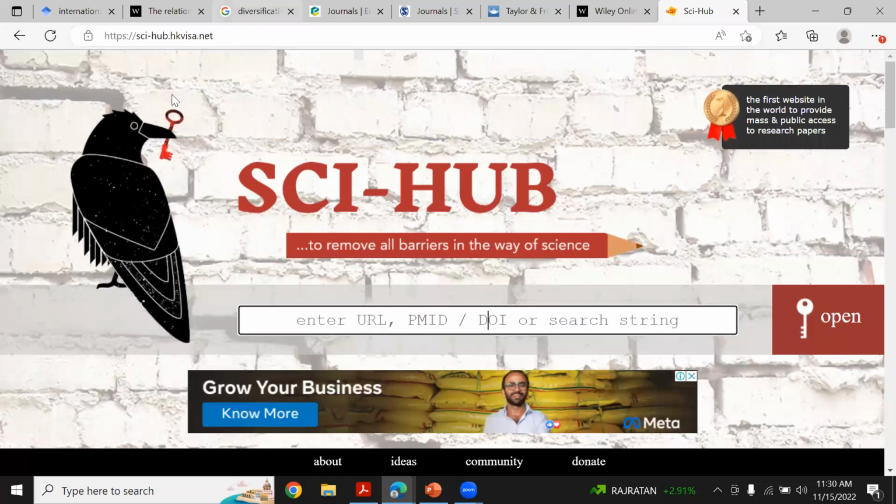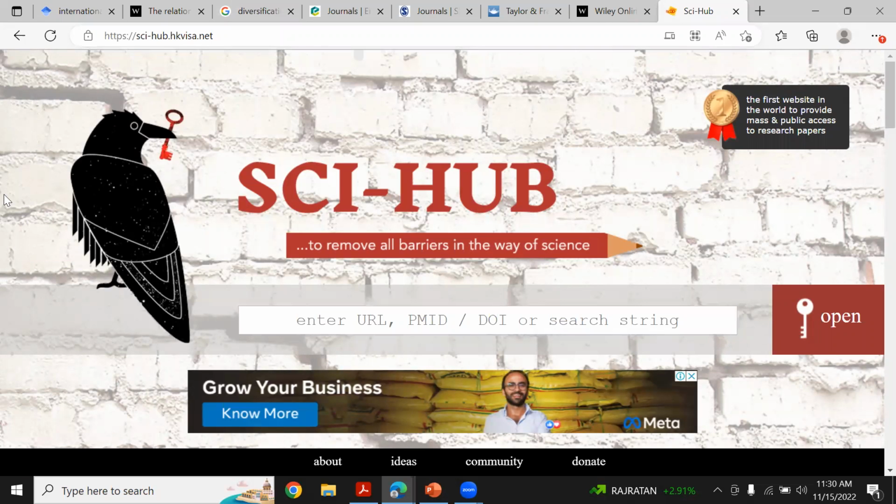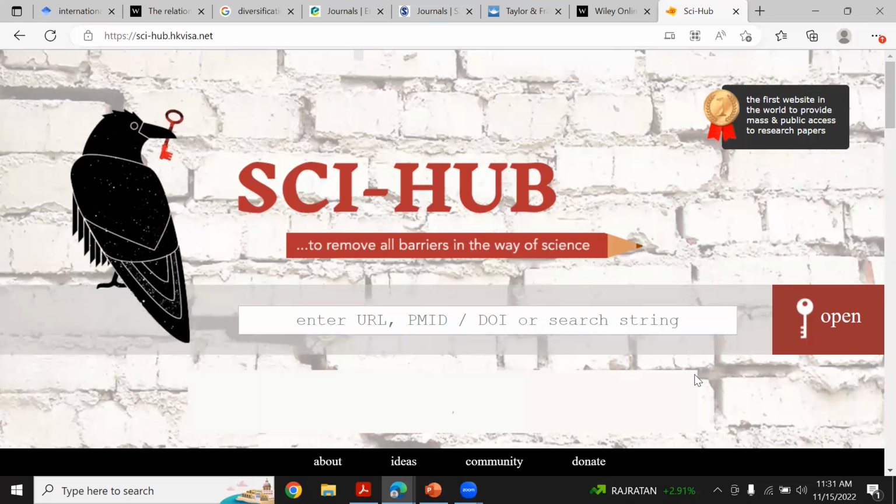You can either put in this particular address, or you can go to Google, open it, and just write Sky, then Sign, then Hub. You will get lots of sites. But when you open the site, this kind of window should open, because different sites will open a different type of window. If this window is opening, it means you have opened the right one.